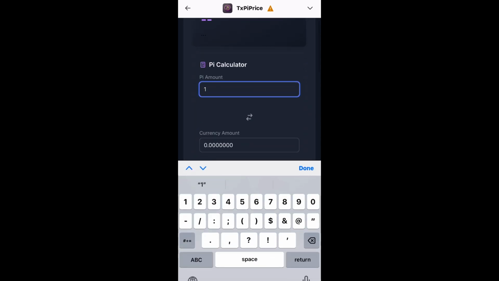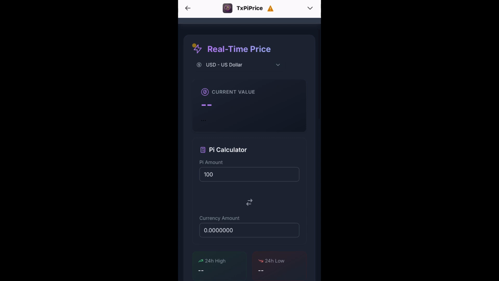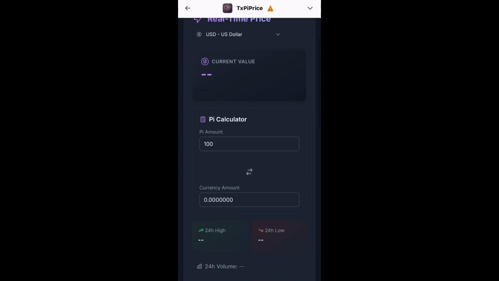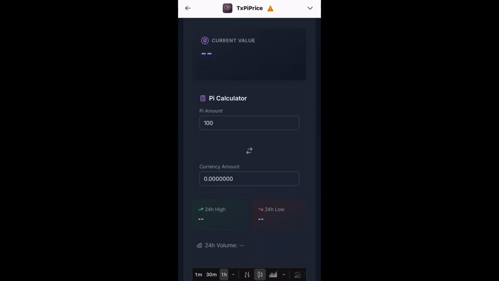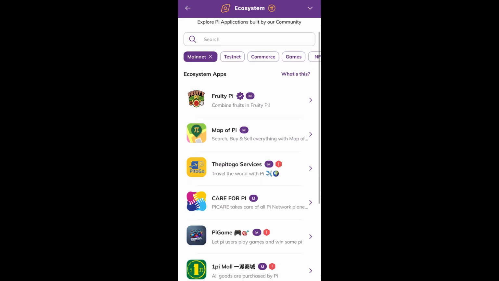If you click here and say 100 Pi, no data is returned. Current value is empty. Currency amount is empty. 24 high is empty. 24 low is empty. It has no data. I'll go back again. Now we've tested an app that doesn't have the caution sign, and we've also tested an app that has the caution sign.